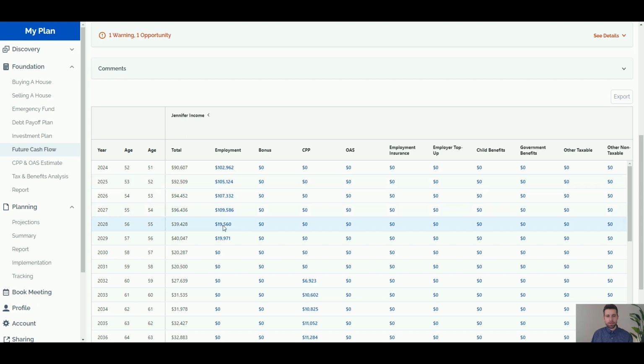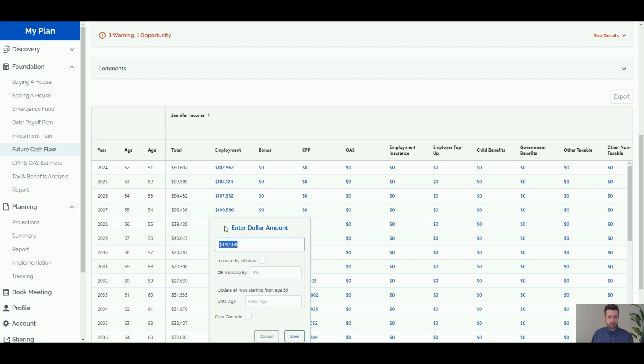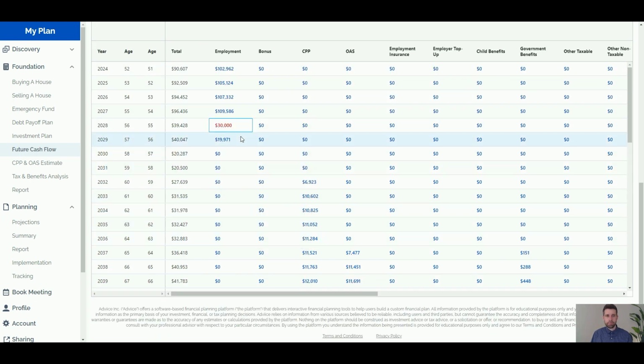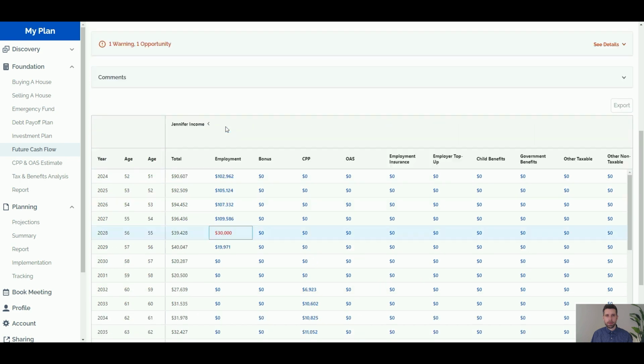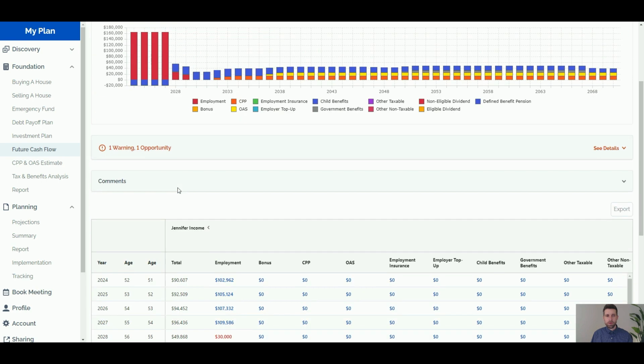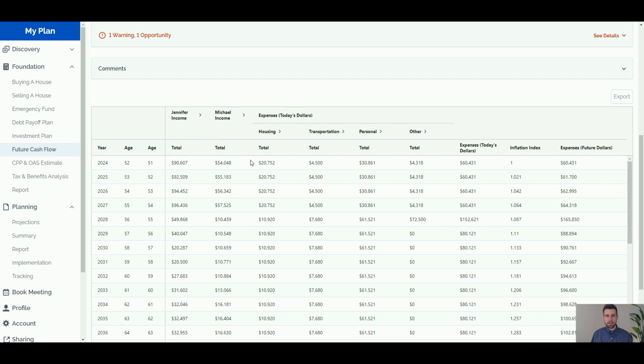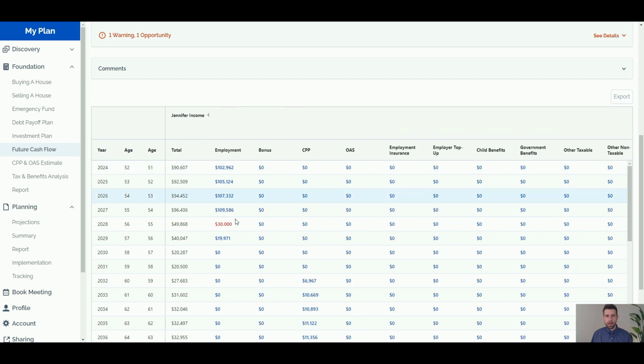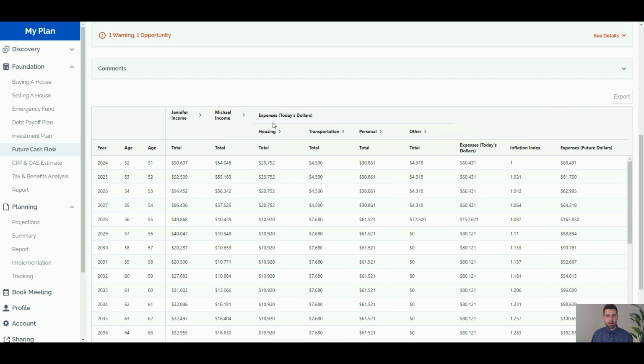So we entered that Jennifer might be earning a little bit of part-time income in early retirement, but maybe that first year is going to be a little bit higher than 20,000. Maybe she's anticipating 30,000 in the first year. So we can just add an override here, we can recalculate, and we can capture that slightly different amount within the plan. So if you want to fine-tune your income and expenses assumptions, you can do that here in the income section, or you can do it here in the expenses section.